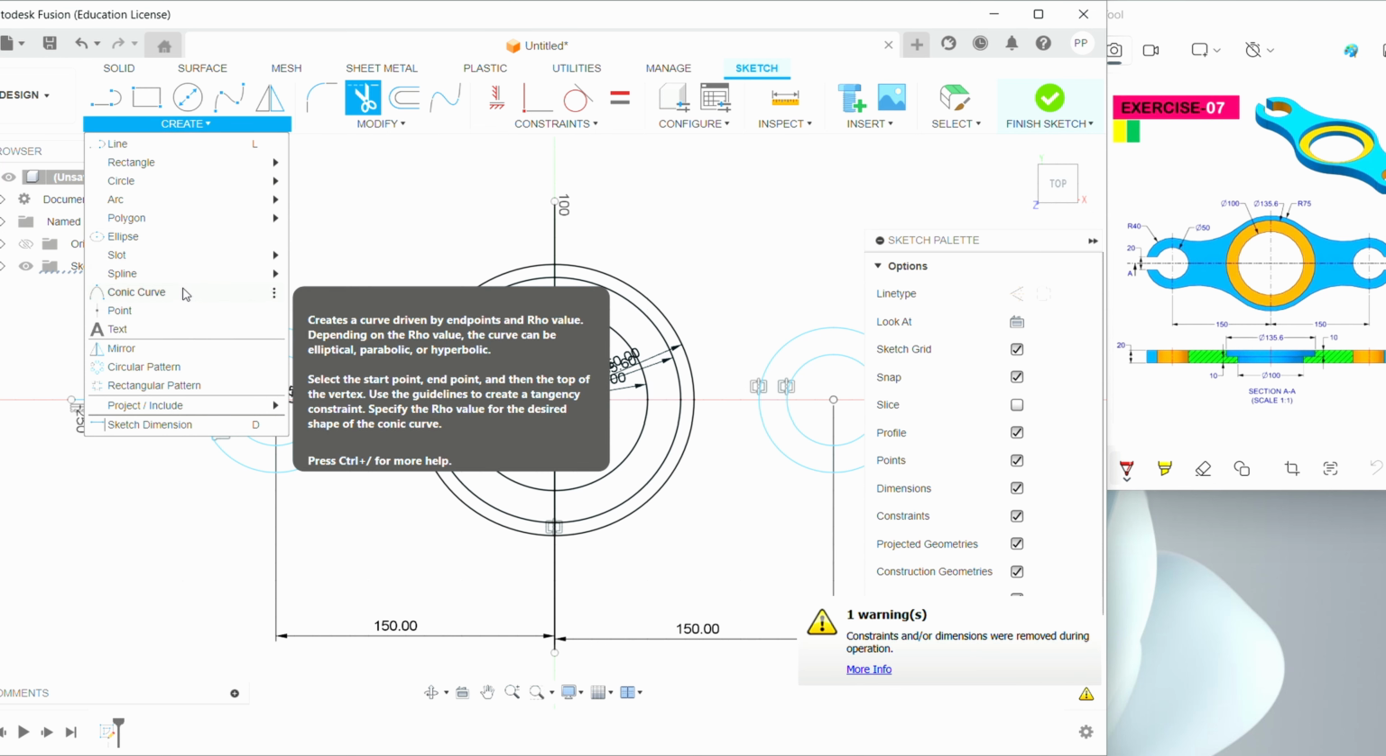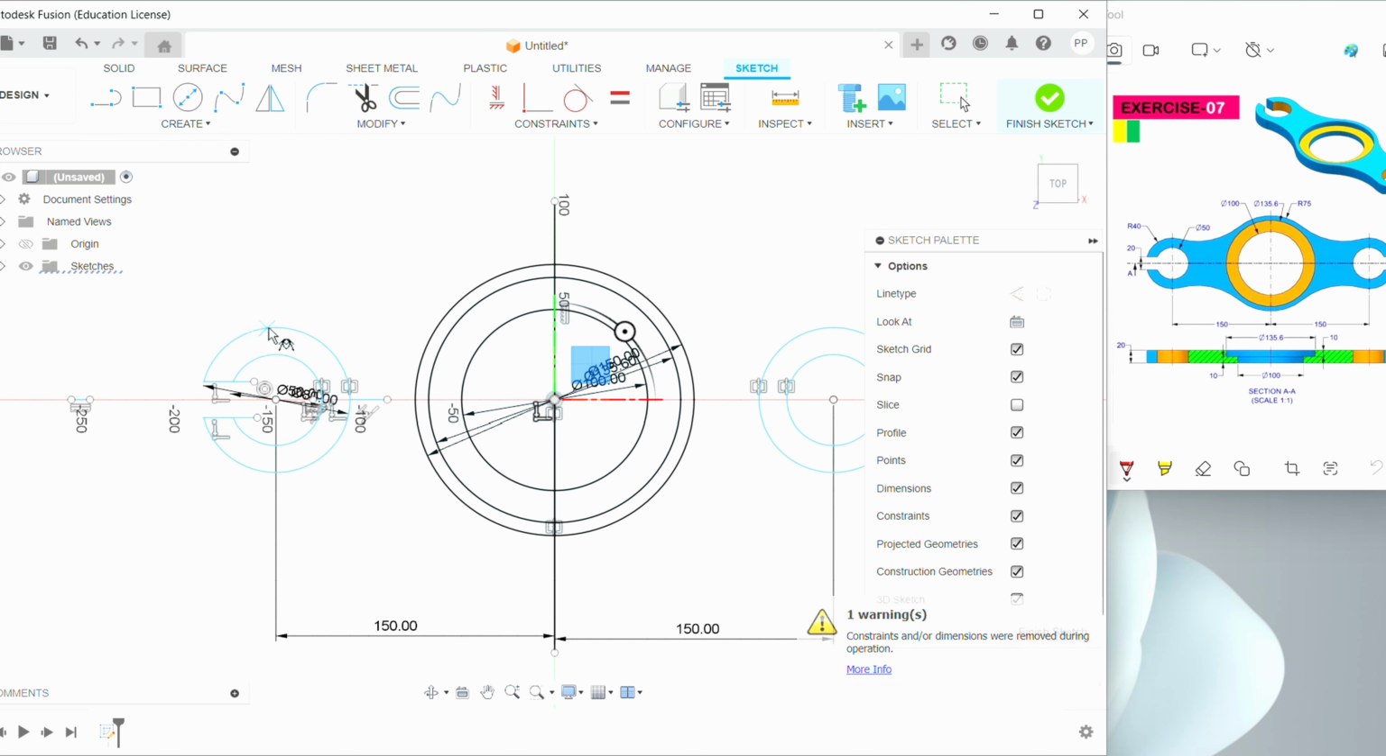Go to create and conic curves. Click this point and this point, and just make this shape. You could see, and enter. Now we got a shape here. Now we are going to trim it. Trim this unwanted shape. Now we got a curve here.